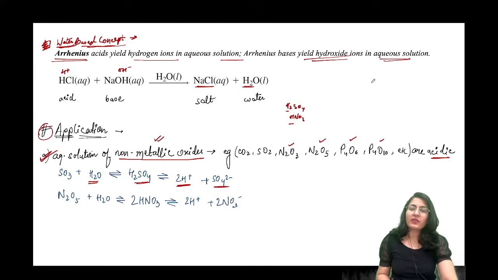And there's a question which is often asked, that H3BO3, this is boric acid, is not an Arrhenius acid. We are going to discuss this molecule later on, but it is an acid, but it is not an Arrhenius acid. It is not a Bronsted-Lowry acid, it is a Lewis acid. We'll talk about it later on, but just reminding you about this.